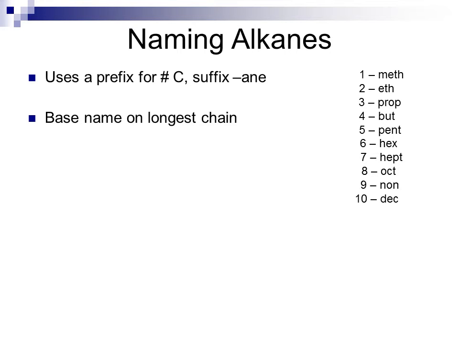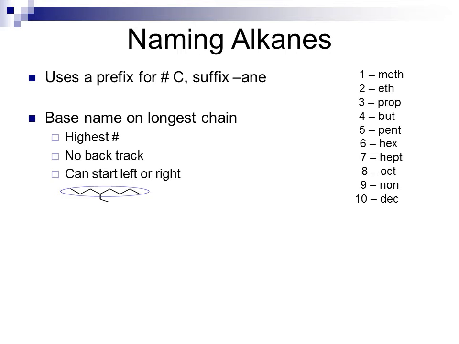We name the compound based upon the base chain of the longest chain. So that is the highest number of carbons in a way that if I move from carbon to carbon, I do not backtrack over any carbons. I can start from either the left or the right of the molecule in naming. For the molecule below, the circled component is the longest chain. If I start from the left, I would number 1, 2, 3, and then 4 before I get to a branch. At that branch, if I go down, I have 5 and 6, which would have a total of 6.